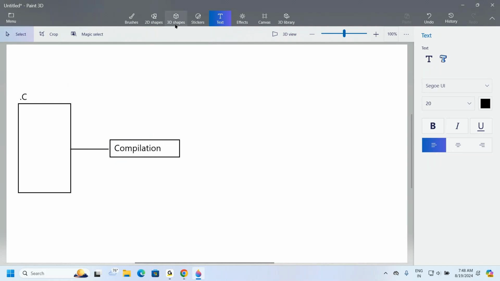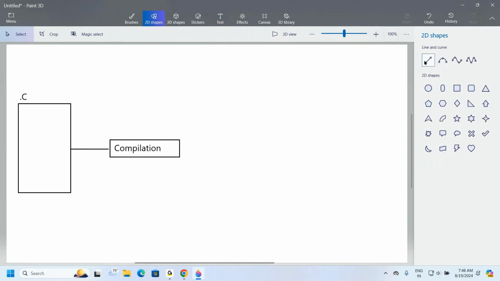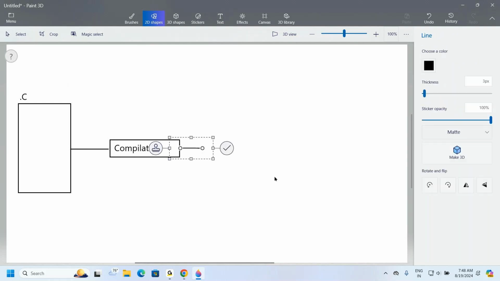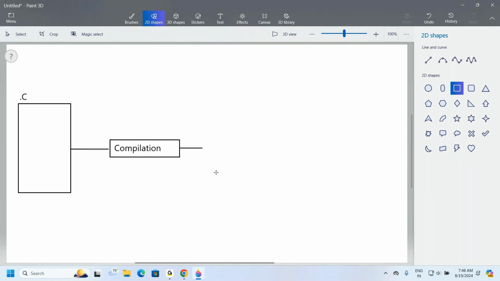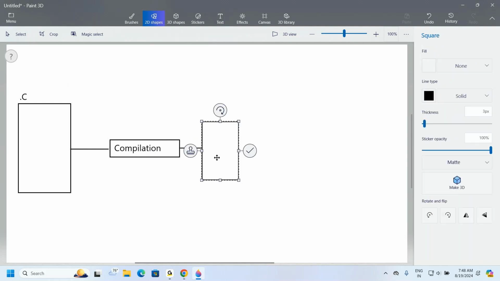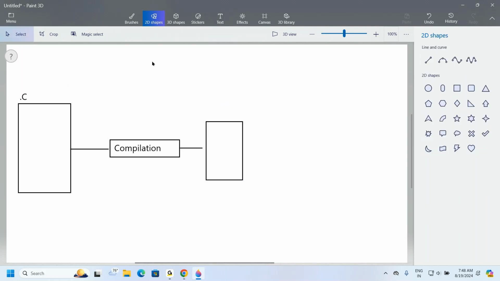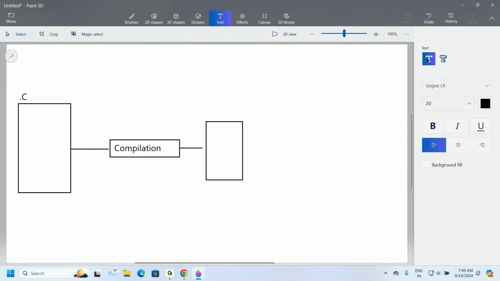After this compilation, what do we get next? We are able to get another file. What file do we get? We get a .exe file. Whenever we get this .exe file, we have to execute it.